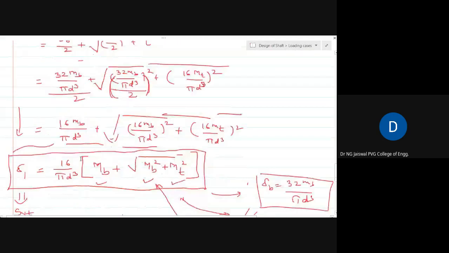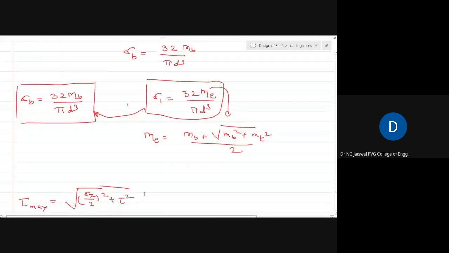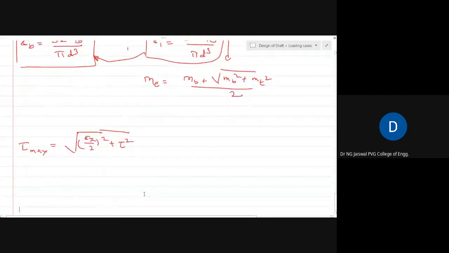So sigma 1 we have seen now, tau max is still remaining. But now it is very clear. What do I do to get tau max? Sigma x I'll put as sigma b, and sigma b is 32 Mb upon pi d cube, divided by 2 as it is.